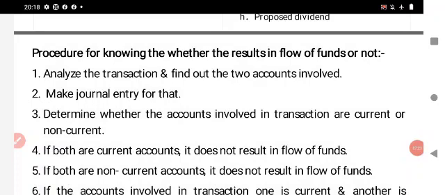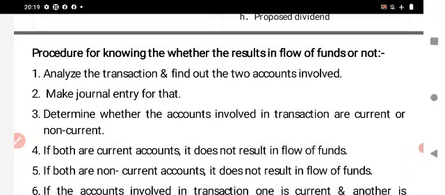The next topic is the procedure for knowing whether a transaction results in flow of funds or not. The first procedure is to analyze the transaction and find out the two accounts involved. First, we read the transaction and after that we find out which two accounts are involved in that transaction.